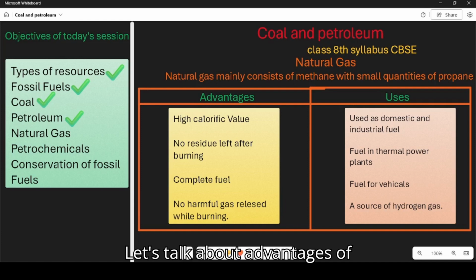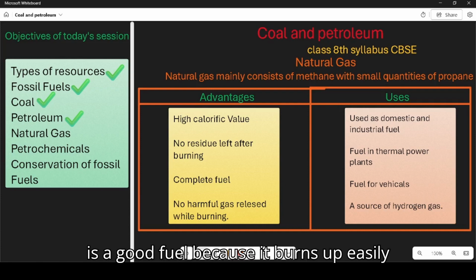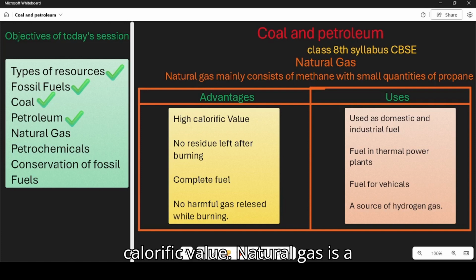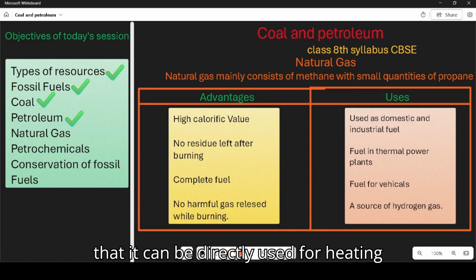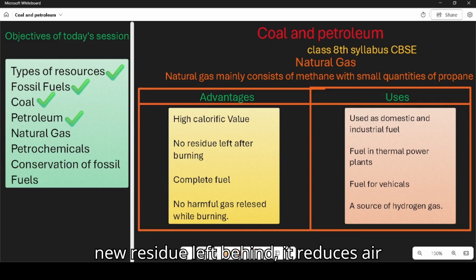Let's talk about advantages of natural gas or CNG. It is a good fuel because it burns easily and produces a lot of heat. That means that it has a high calorific value. Natural gas is a complete fuel and burns with no residue left behind. Complete fuel means that it can be directly used for heating purposes. Due to no residue left behind, it reduces air pollution, and also the fact that no harmful gas is released while burning also reduces the rate of air pollution.